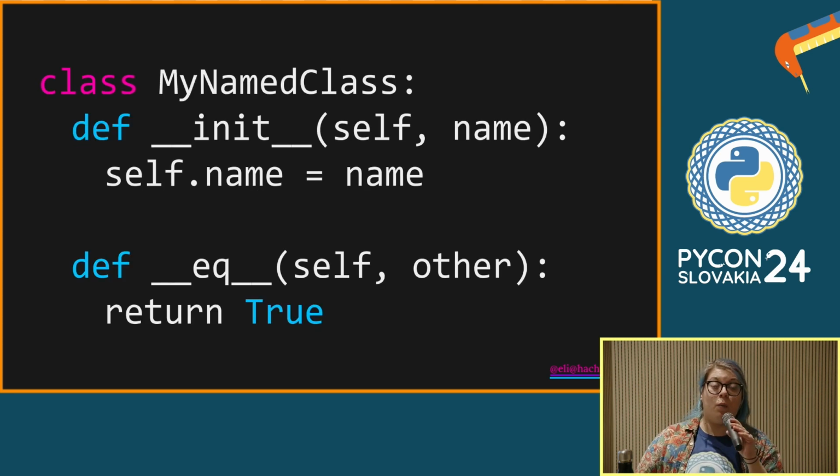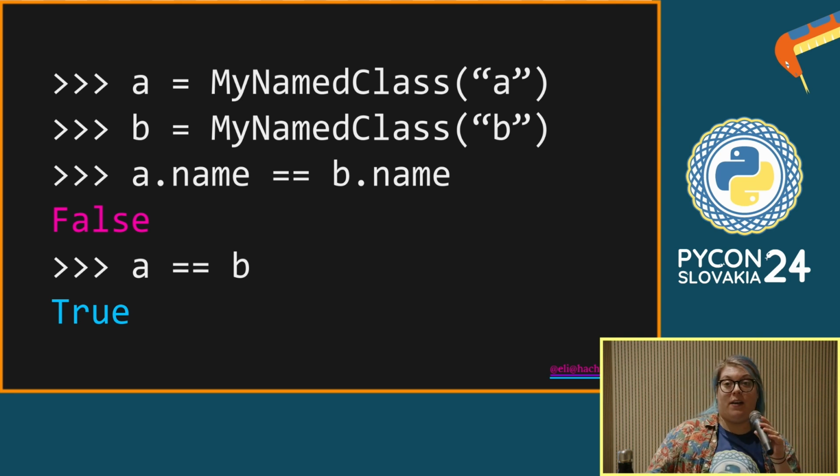We could say, okay, what if I have a class where it has an attribute, a name that we'll use to tell instances apart. But when I compare it to another instance of the same class, I want you to always return true. If you've played around with magic methods in Python, you know that this can lead to some funny behavior. Let's make two instances of that class, call them A and B, and we give them names. You can see that they have an attribute that's not the same. A's name is not the same as B's name, but they are equal, apparently, because that's what we defined that magic method to do: just always return true. This is obviously not very sensible. There aren't many situations where you'd want to do this.